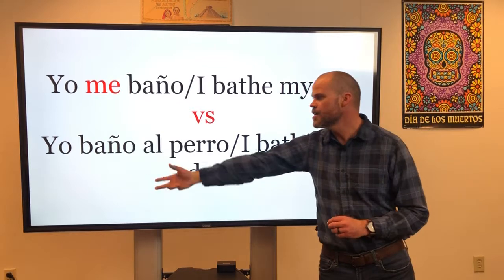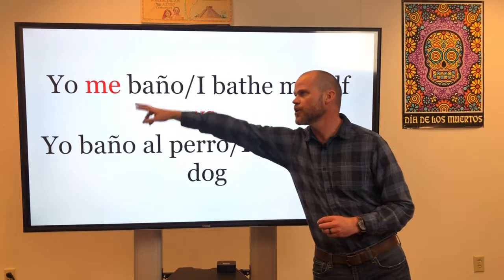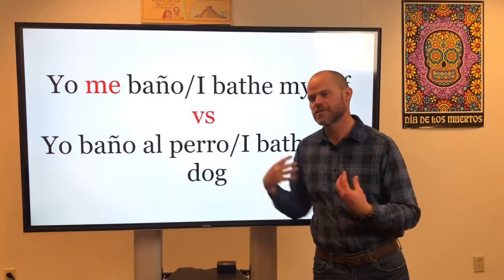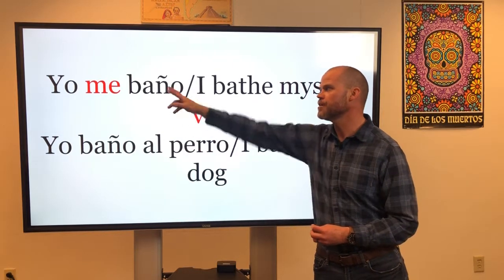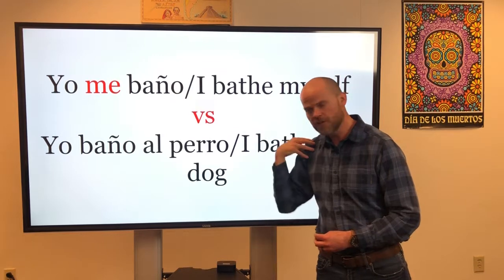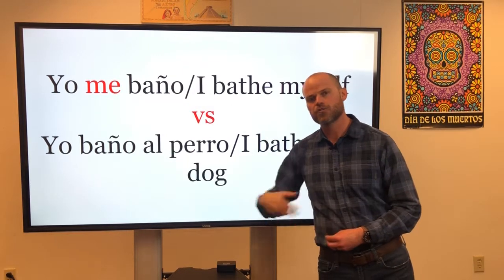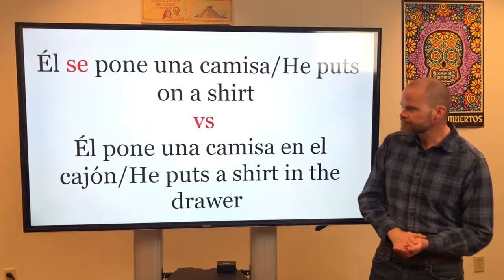So here in the second example, I don't have the reflexive pronoun because I'm not doing it to myself, I'm doing it to somebody or something else. So yo me baño versus yo baño. Here I have the reflexive pronoun because I'm doing it to myself. Here I don't because I'm doing the action to somebody else or something else.